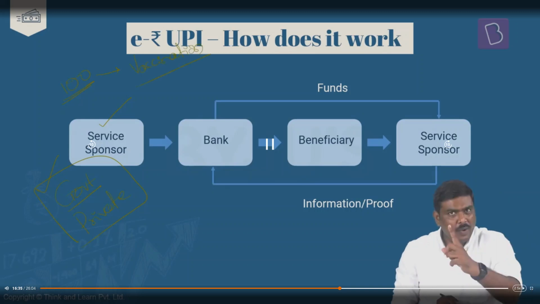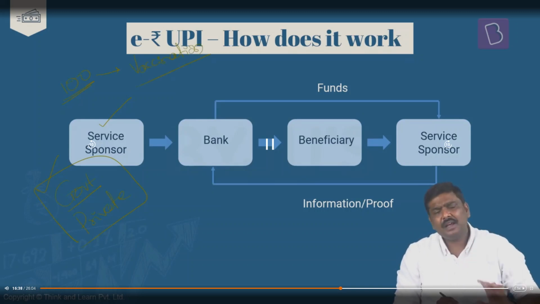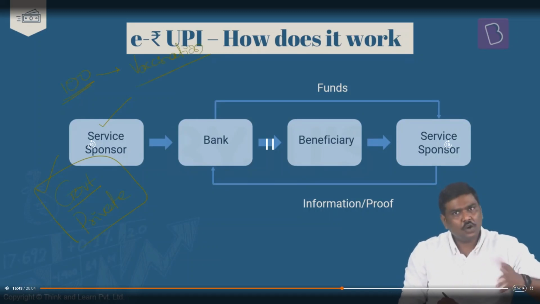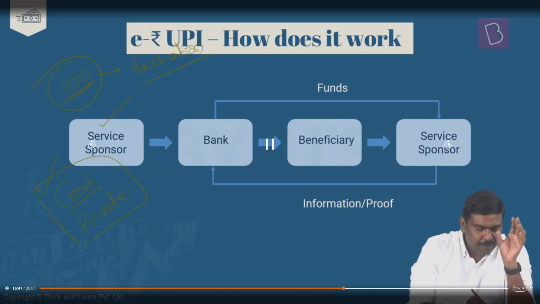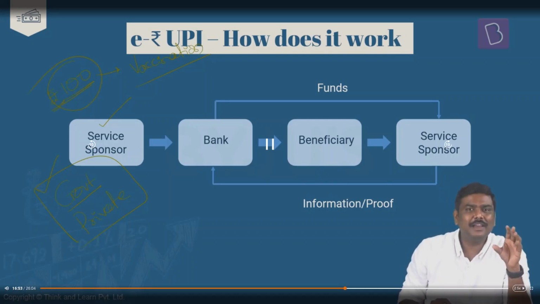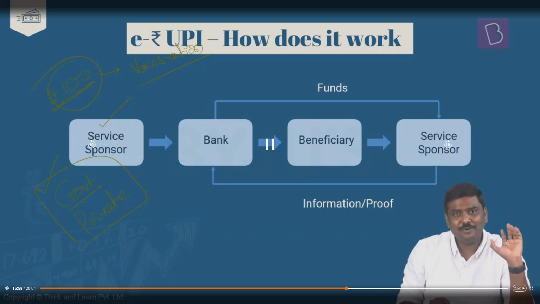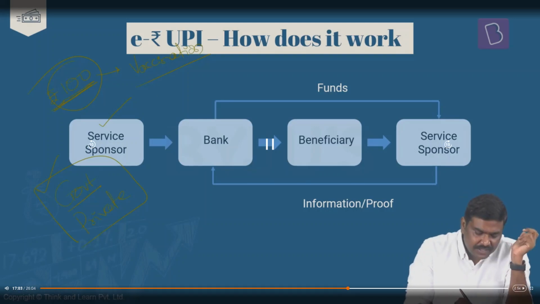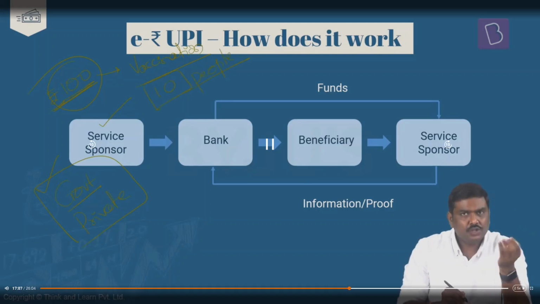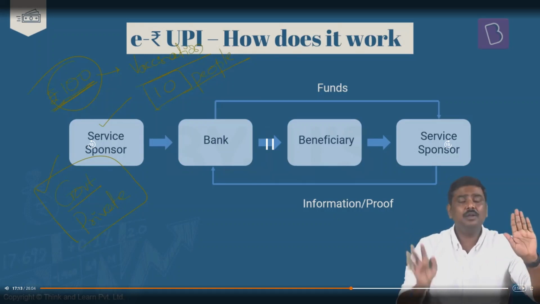Let's say 10 people are there. I want to provide vaccination to them, and this can be done either by the government or the private sector. So the amount that will be incurred is, let's say, hypothetically 100 rupees. Don't ask where will I get the vaccine for 100 rupees. Especially the hospitals in the private sector are not providing it at 100, it is at 800, 900 rupees. But don't worry about it. Let's assume for providing vaccination for 10 people, the cost that will be incurred will be 100 rupees. So either the government or the private sector will prepare the list: 10 people, what is their mobile number?